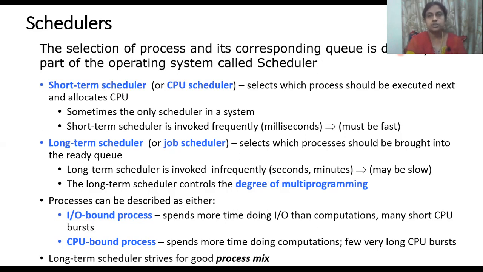This long-term scheduler will have two focuses. One is called the input-output bound process, totally depending upon the input-output device. How long it has to wait depends upon the input-output process. When it comes to input-output processes, our best example is working with printers. We will have one printer in any office atmosphere.